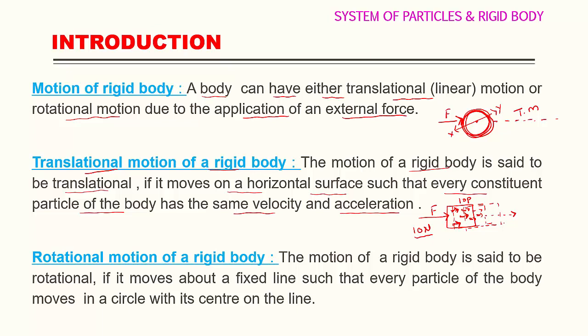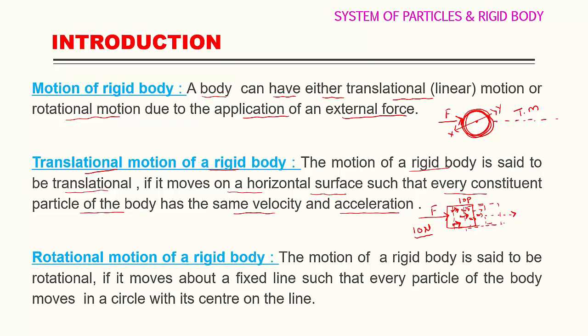So when you apply 10 Newton force on a system containing 10 particles, how much force will each particle get? Each particle will get 1 Newton force. When each particle gets the same force, each particle starts to move with the same velocity. That's why during translational motion, all particles have the same velocity and acceleration, because each particle acquires the same force. The external applied force is equally distributed to each particle of the system. So all the particles are moving with the same velocity, and that gives a translational motion.